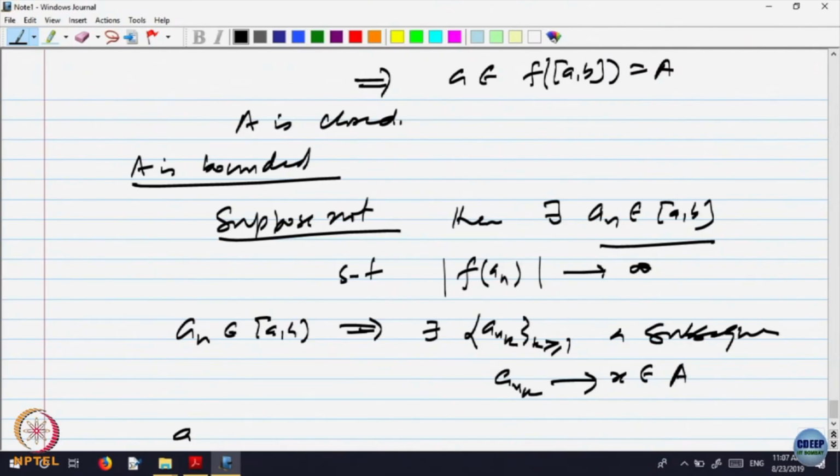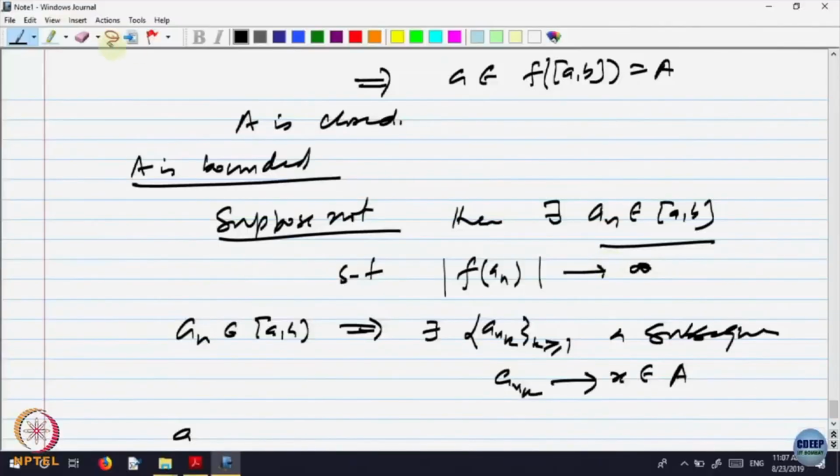But I have got continuity, so f of a_{n_k} must converge. But can f of a_n converge? Or if you like divergent, let me write to be more precise: instead of this, let us write mod f of a_n is bigger than n for every n.